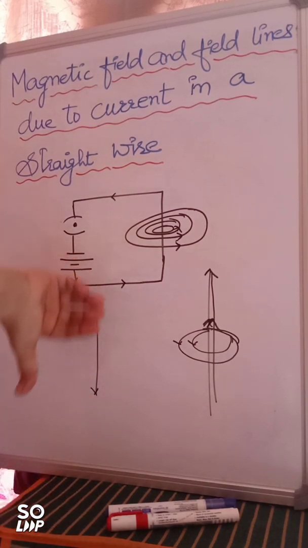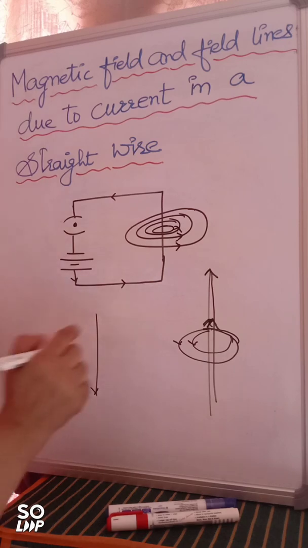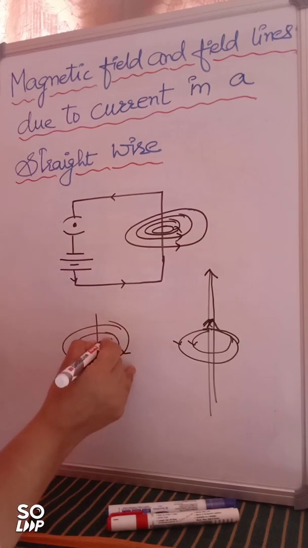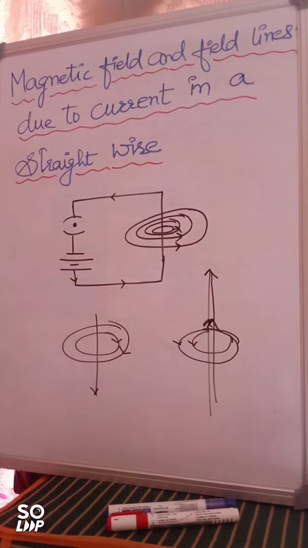So what is going to happen? When it is in the downward direction, no doubt magnetic field lines are going to be there, right? It is in downward, so they are going to move this way. So this is how magnetic field lines are produced by a current carrying conductor.